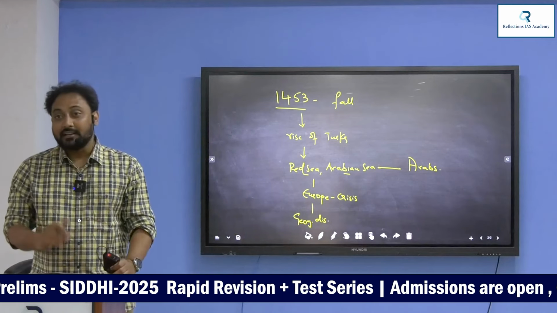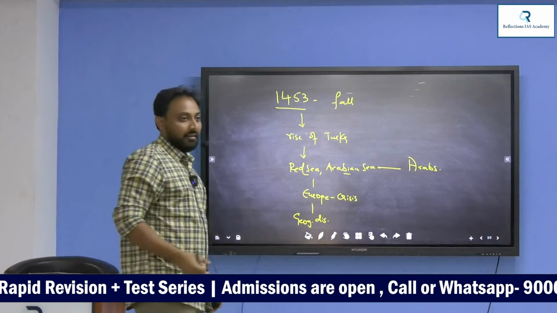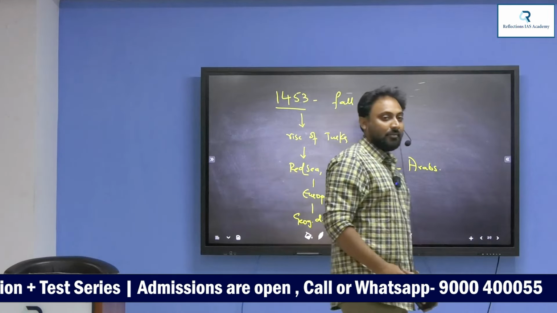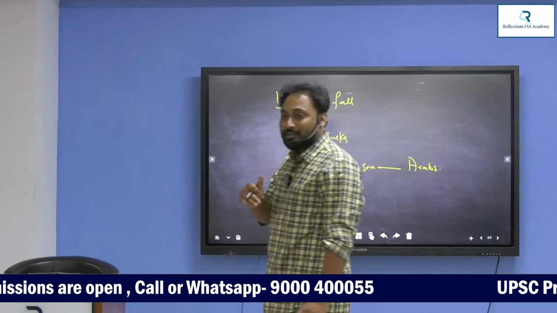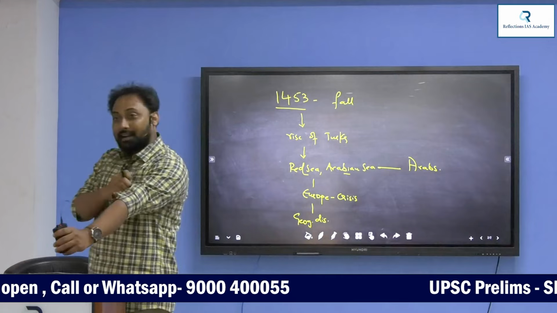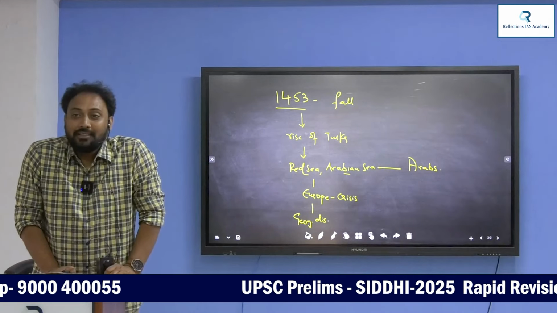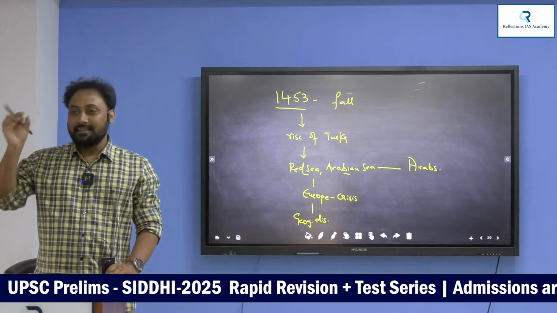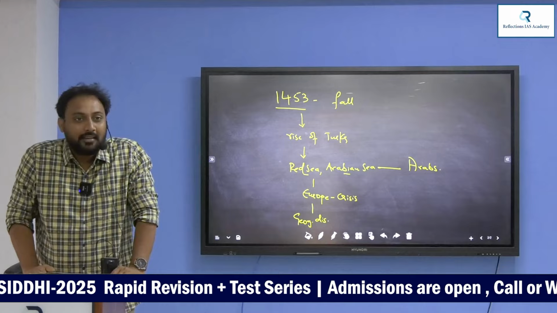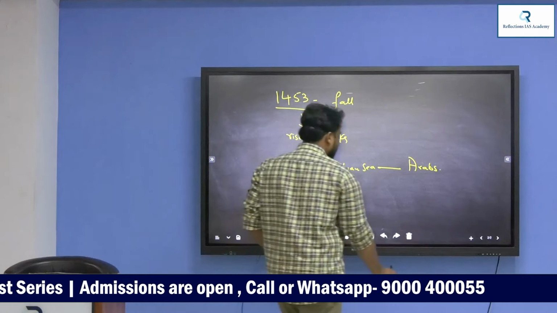So the first journey started by Portugal. Now who is that first adventurer or sea explorer? Oh, you're directly jumping to Vasco da Gama. Even before Vasco da Gama, there are many who tried and failed. You know who is the first one? Bartolomeo Diaz. Simply remember Diaz, D-I-A-Z. He is the first explorer. He started his journey in 1480s.